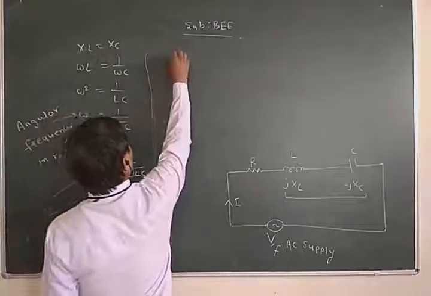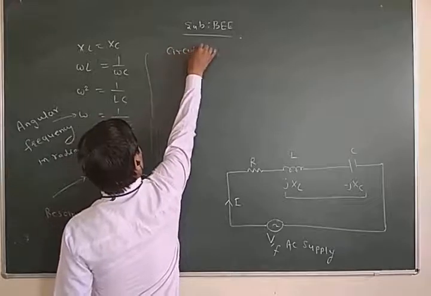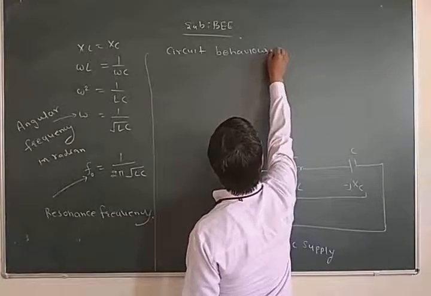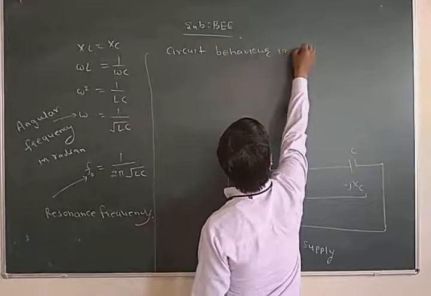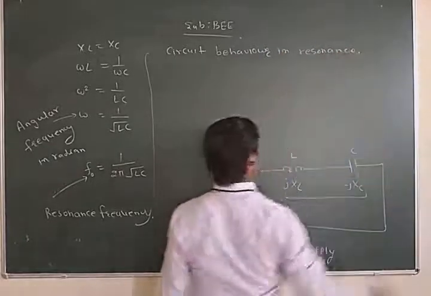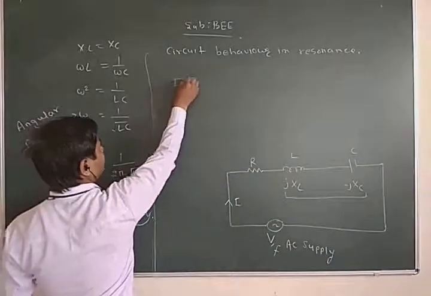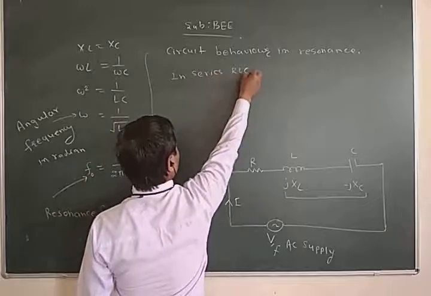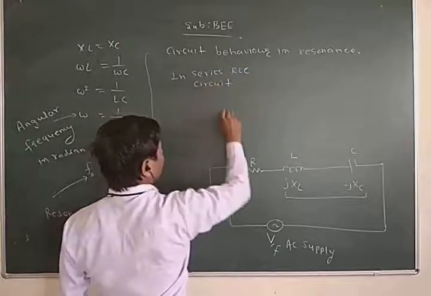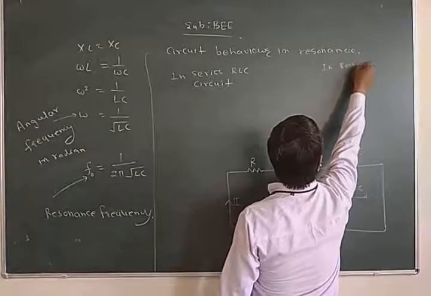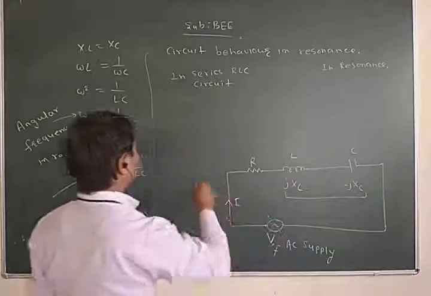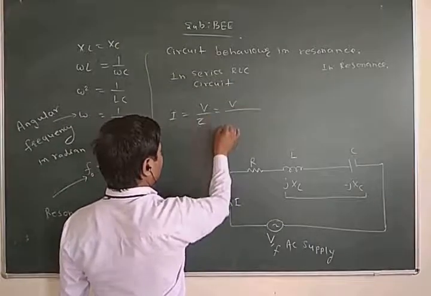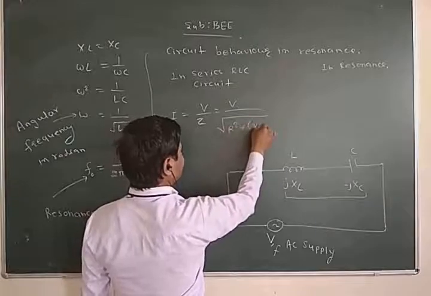In a series RLC circuit, current I is equal to V upon Z, so V upon root of R squared plus (XL minus XC) squared.